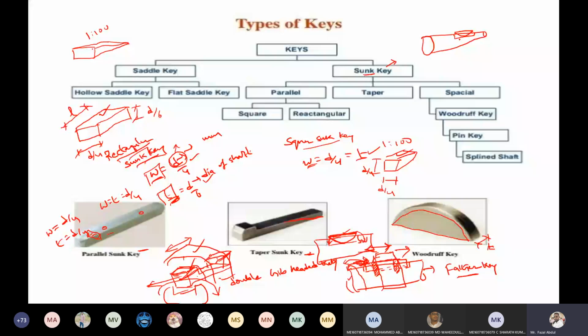Here there is a chance of the key coming out, because the keyway is tapering in cross section, so the key may come outside of this recess. If you use the Woodruff key, self-aligning is possible, so this chance is reduced because it is tilting inside.